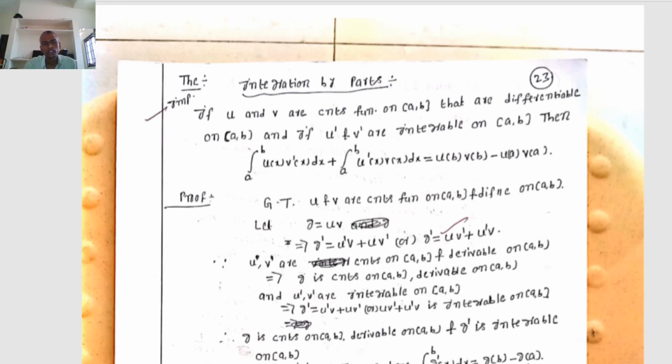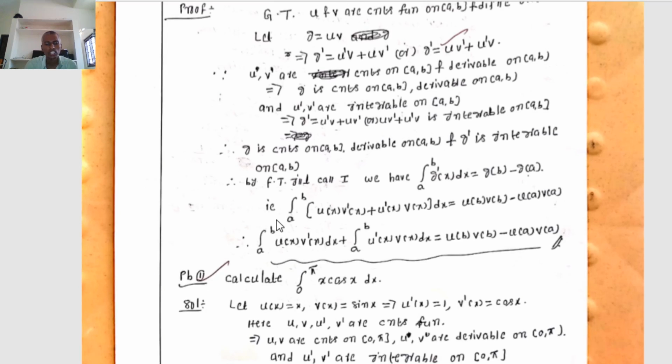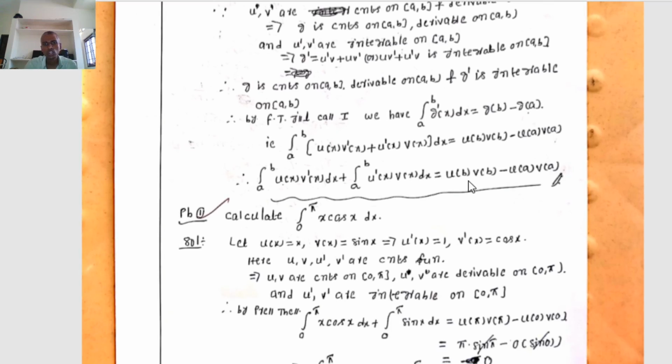What is the statement of integration by parts? Where the two functions u comma v are continuous functions on closed interval a comma b that are derivable on open interval a comma b. If u dash comma v dash are integrable on closed interval a comma b, then integration a to b u of x v dash of x dx plus integration a to b u dash of x v of x into dx equal to u of b into v of b minus u of a into v of a. Using the fundamental theorem of integral calculus, hence proved.